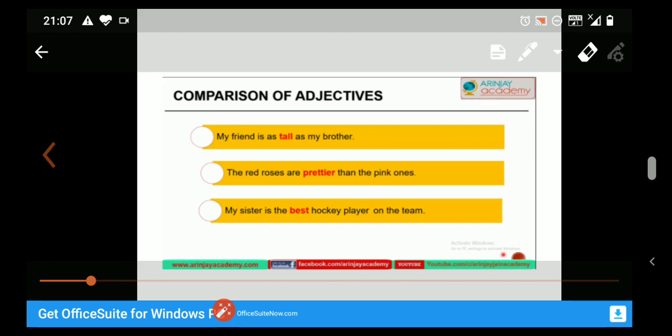See, my friend is as tall as my brother. The red roses are prettier than the pink ones. My sister is the best hockey player on the team. These are some examples of showing comparison.